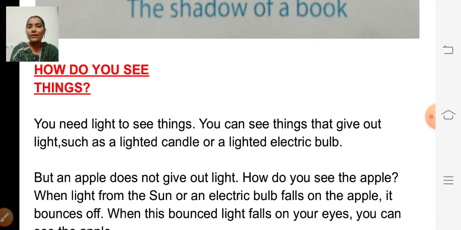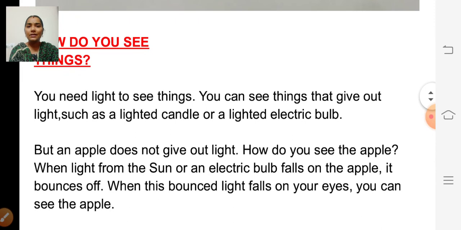They have given one example, apple, isn't it? So if you want to see that apple, what happens? The light from the sun or electric bulb falls on that apple and the light bounces off. When this bounced light falls on your eyes, you will be able to see that apple. That's how we can see objects, we can see things. So we'll read this.